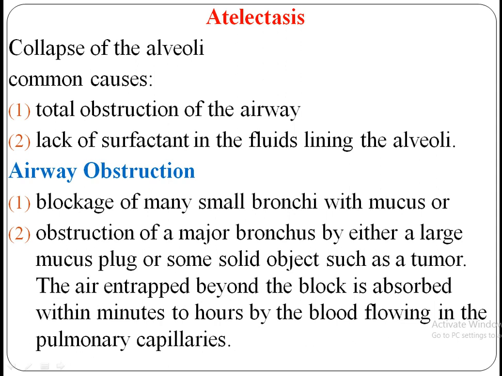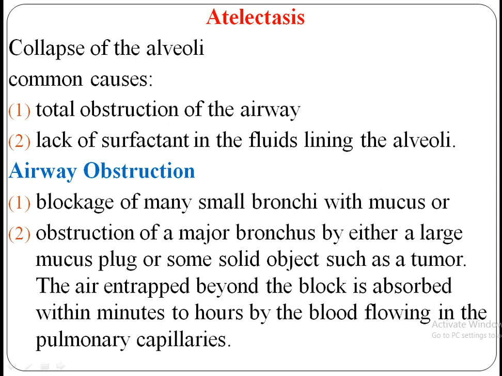The second cause is the lack of surfactant. I have already discussed the importance of surfactant. It is a very important chemical substance because of which the alveoli remain patent, and in case of its deficiency the alveoli collapse.